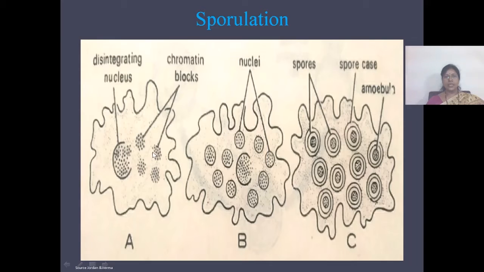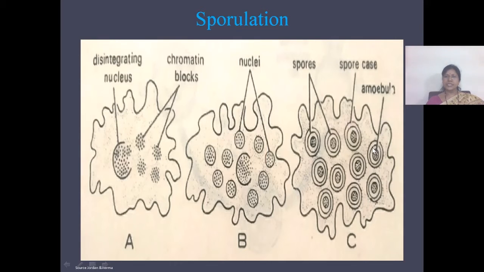Later on, these chromatin blocks are surrounded by a newly formed nuclear membrane, and after a certain time, the cytoplasm also surrounds each nucleus, and forms daughter amoebae or amoebulae.